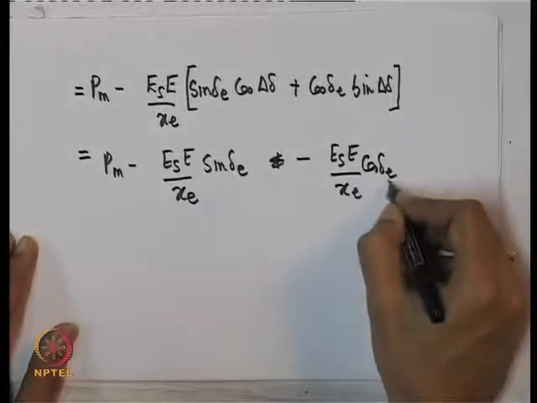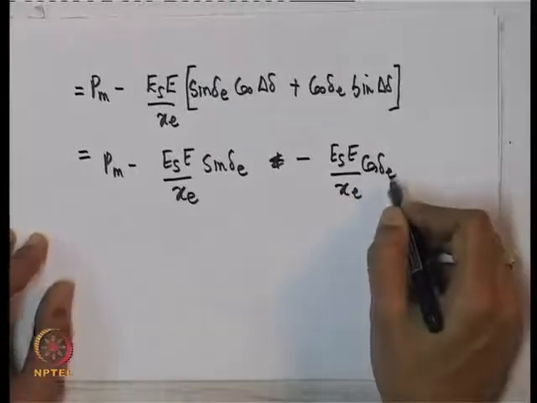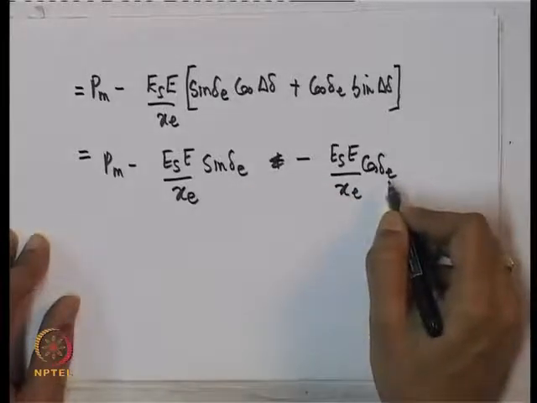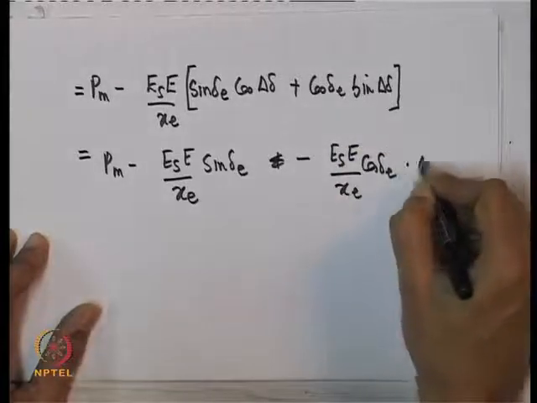Is this a variable, cos delta E and sin delta E? No, delta E is a particular value, so it is evaluated, it is not a variable, into delta delta.